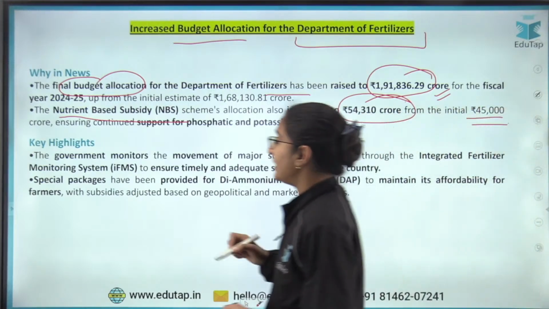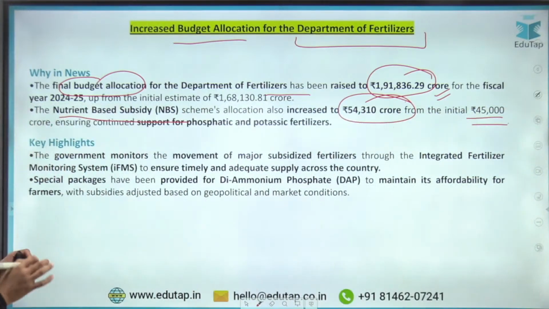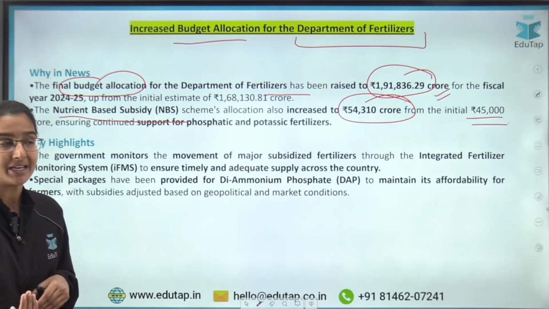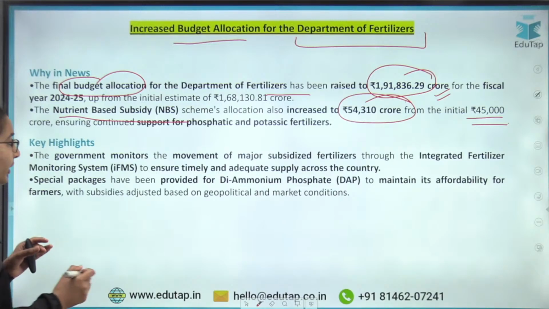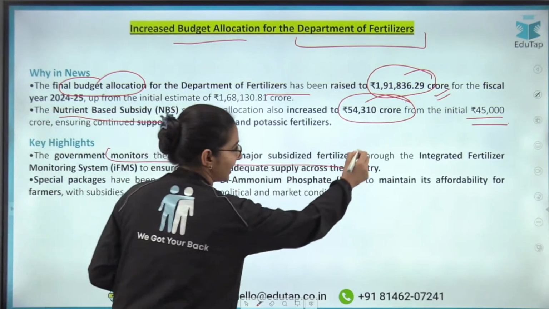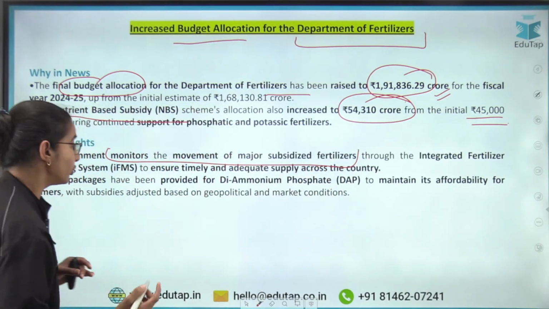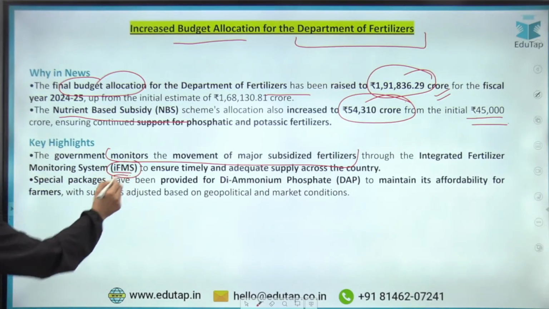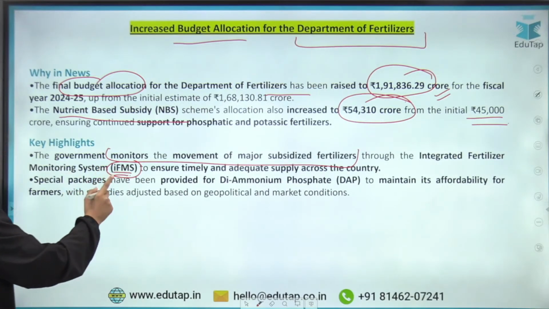Then the other highlights are that the government is also going to monitor that the supply of major fertilizers is being met. It is going to monitor the movement of the major subsidized fertilizers. How? Through the IFMS initiative, the integrated fertilizer monitoring system.